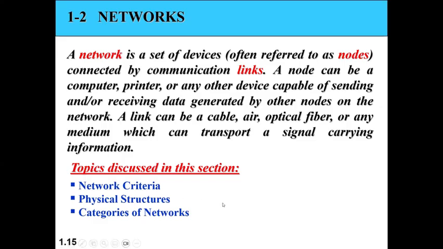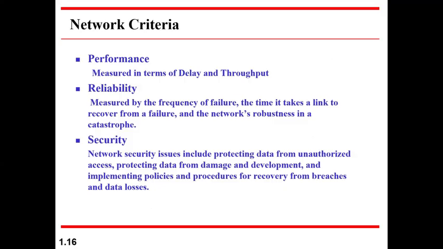One is the network criteria. Second is its physical structure, how it is connected, and types of networks. So network criteria can be, first one is performance. How good your network is can be measured with two parameters, the delay and the throughput. Delay is the time from when you send something to the time it arrives at the destination.